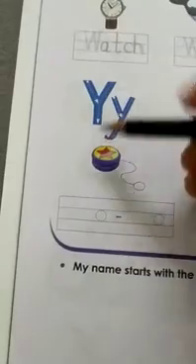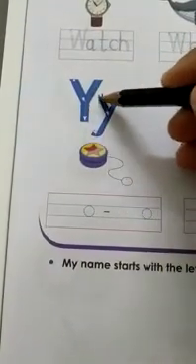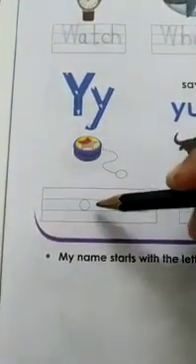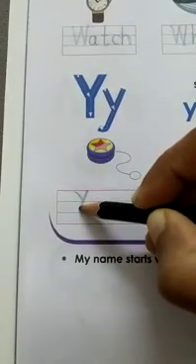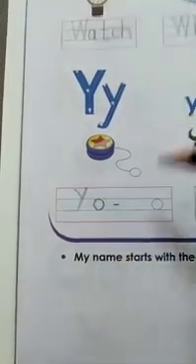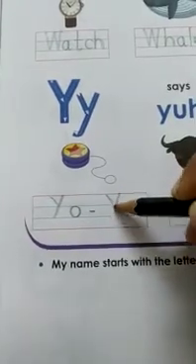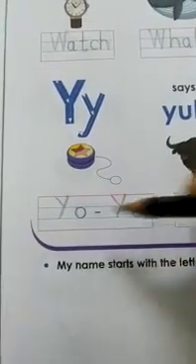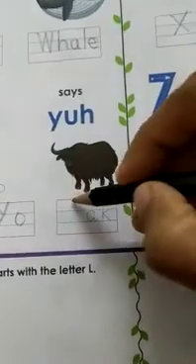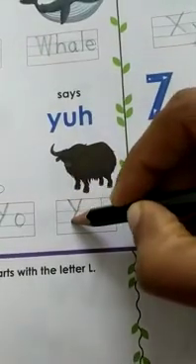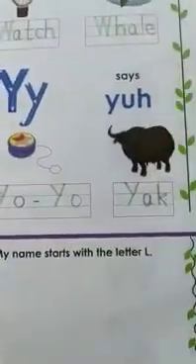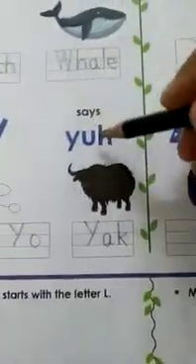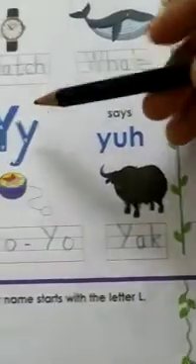Next is Y, capital Y and small y. And Y for yo-yo. So write Y here. Trace the O. Again write Y here. Then trace the O. So yo-yo. And here you have Y for yak. Y-A-K, yak. So Y for yo-yo and Y for yak. Y says yeah. Say along with me.